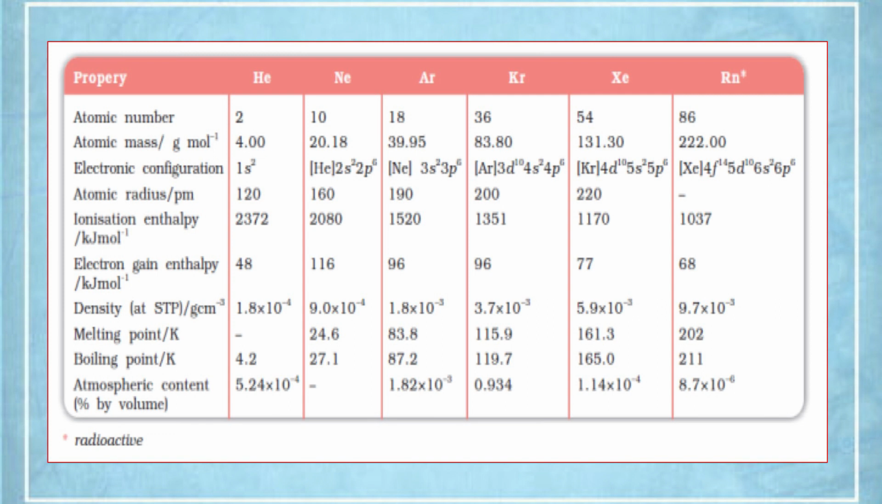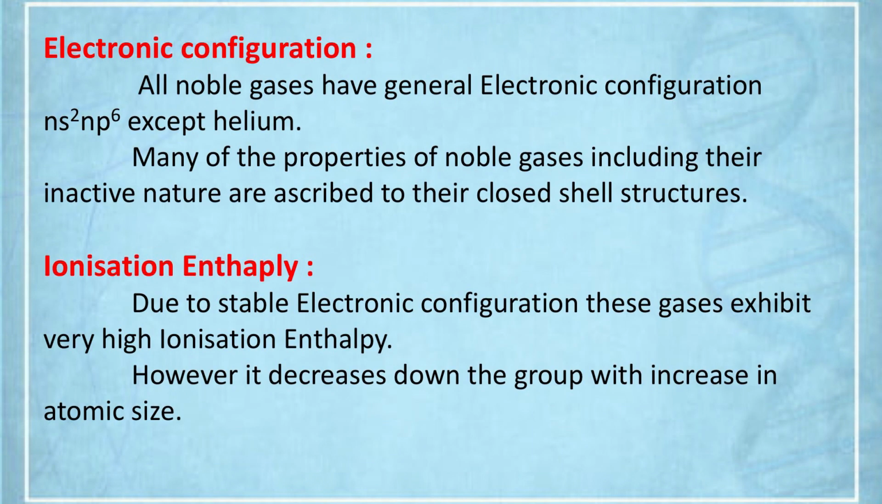And what about the trend of the ionization enthalpy? As usual, down the group, ionization enthalpy decreases because atomic radius increases. So, this is the electronic configuration and ionization energy. You know, helium is the element with the highest ionization enthalpy in the periodic table. All the noble gases have very high ionization enthalpy or ionization energy.